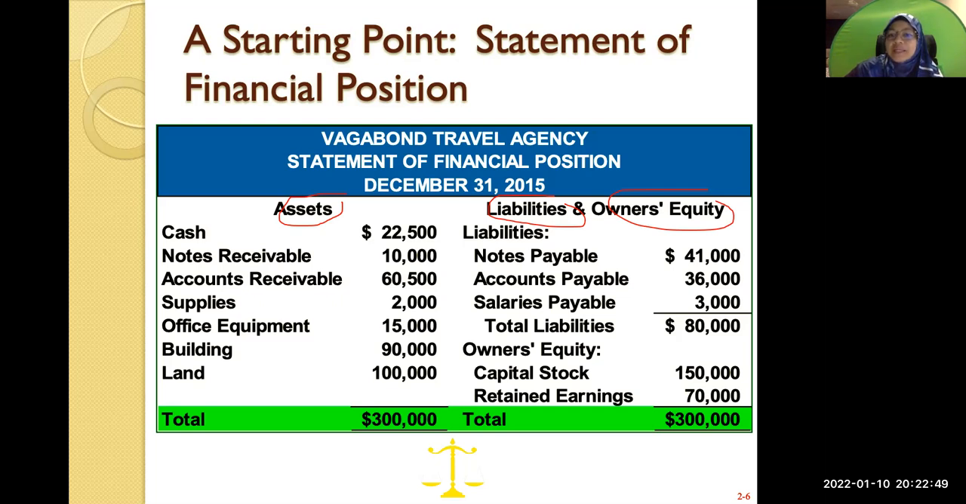You have notes payable. Anything that is payable is a liability, because why? You have to pay in the future, right? You also have accounts payable, which means that you have to pay, so it's a liability. Salaries payable means salary that you have not paid, so it's a liability to you. But if you look at the assets again, you see that the term is receivable, right?